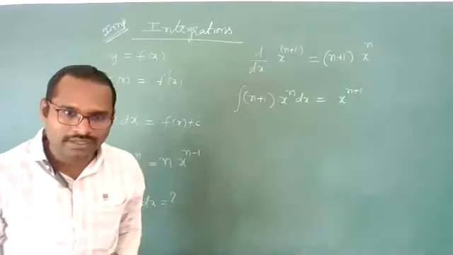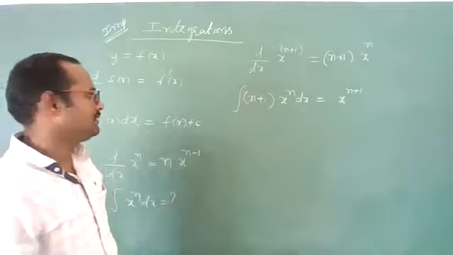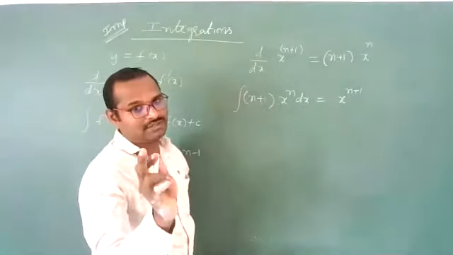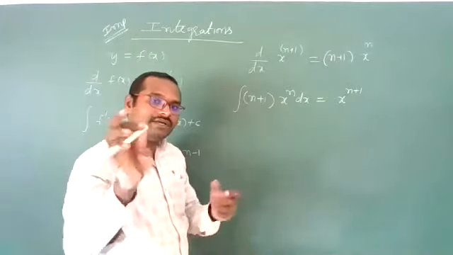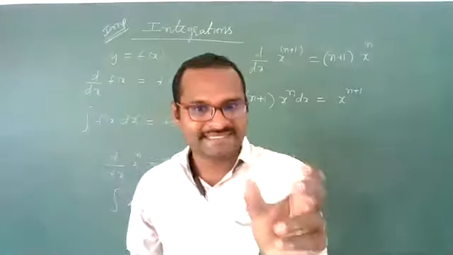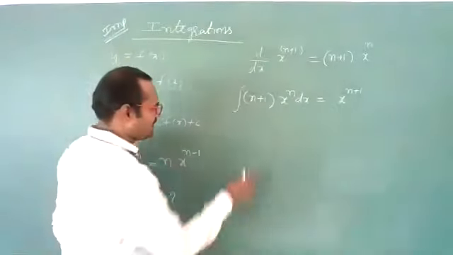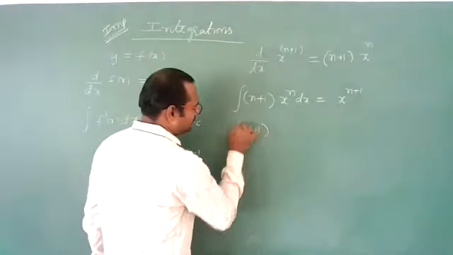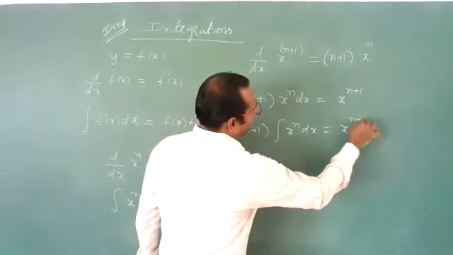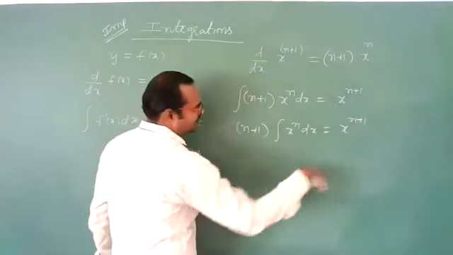Clear? Now see, n is a constant number. Add 1 to the constant, again it will be a constant. So whenever a constant is there under integration, we can take it outside. Integration of x power n dx is equal to x power n plus 1, then send n plus 1 to that side.